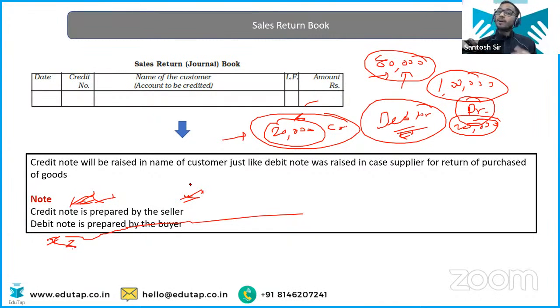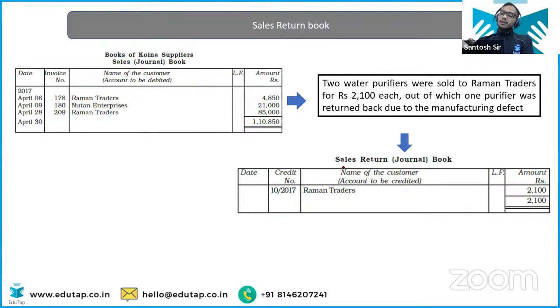And the debit note is prepared by the buyer, because earlier we had purchased something and we were returning it, so we were informing him that we are debiting your account. Now clear? I explained in Hindi, I explained in English. Okay, will you revise this once? You have the recordings, you must revise it multiple times.